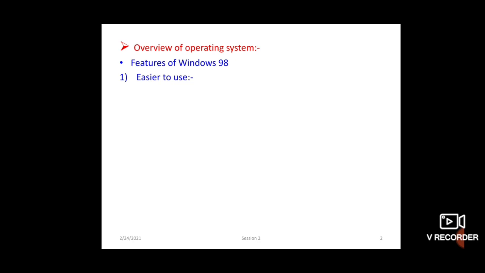See, Windows 98 is a single user multitasking operating system. Means navigating around your computer is easier in Windows 98.